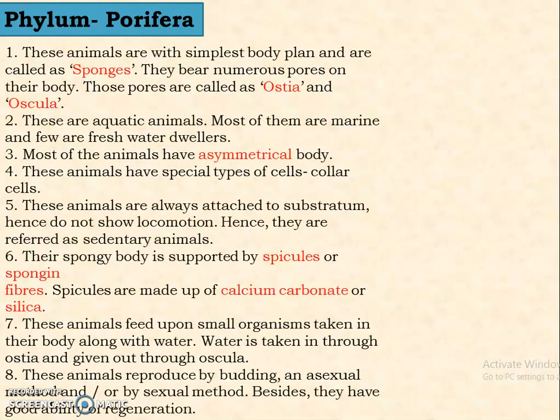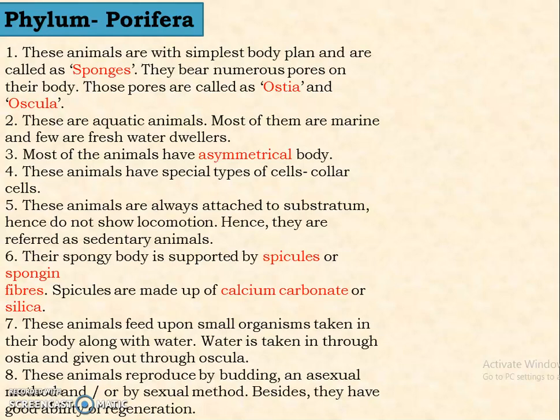Now let us come to study the phyla in detail. We will come to the first phylum, and this is phylum Porifera. Porifera, the name itself suggests porous body. You know what pores are? Pores are nothing but holes on the body.